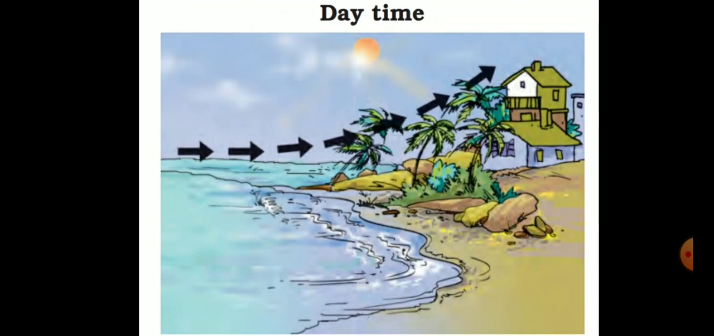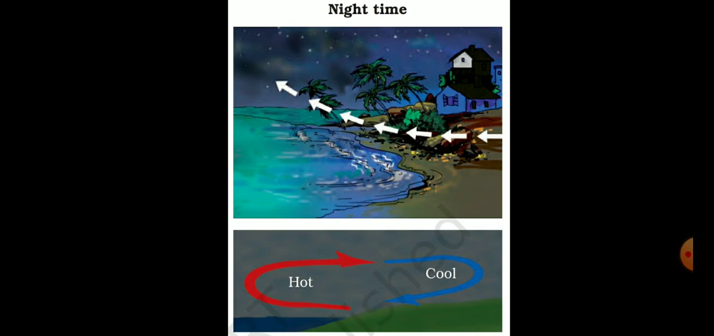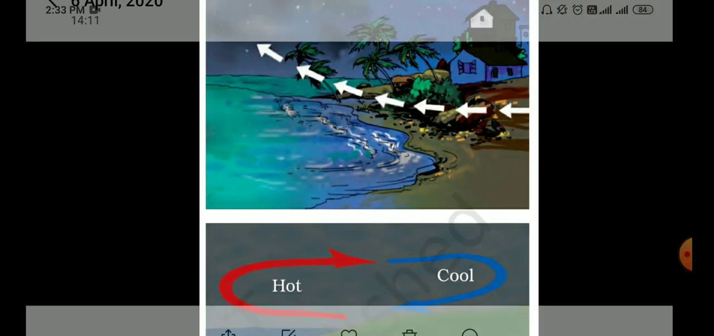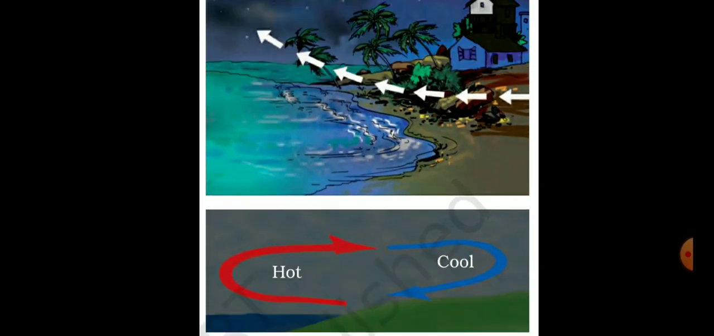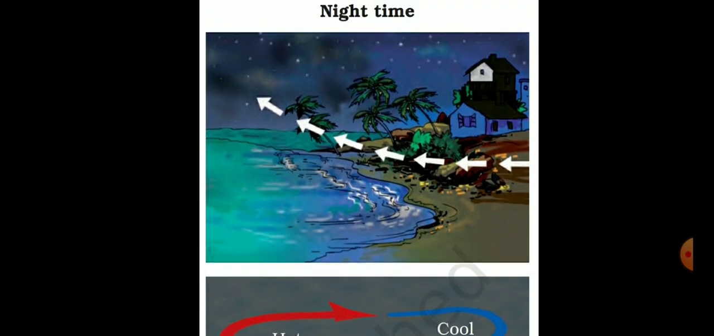Again, the land gets heated up, so the air becomes warmer and it rises up, and its place is being taken by the cool air coming from the sea. Next diagram is during the night time. Now what happens during night time? See, similarly it gets cool faster, so the cool air of the land moves towards the sea. You can see over here. Now this time the direction of cool air is from land to sea, and this is the land breeze.